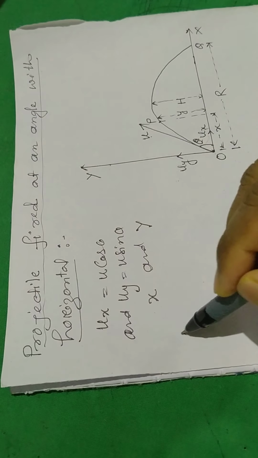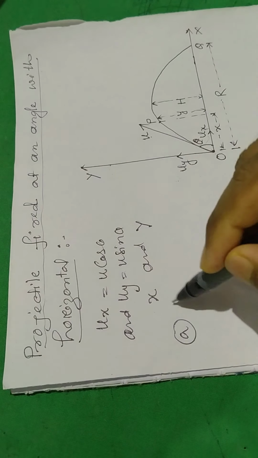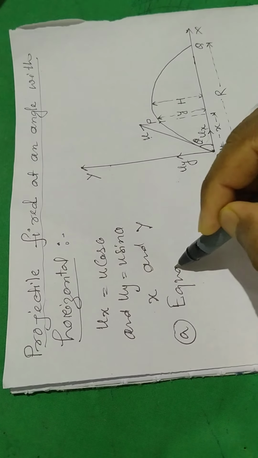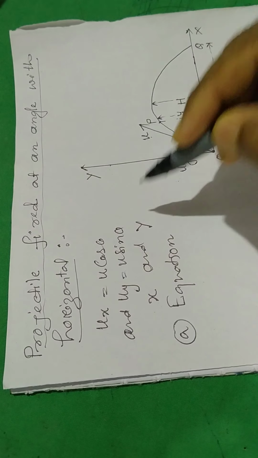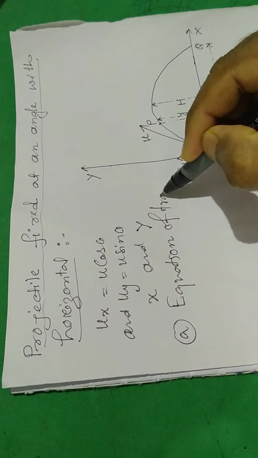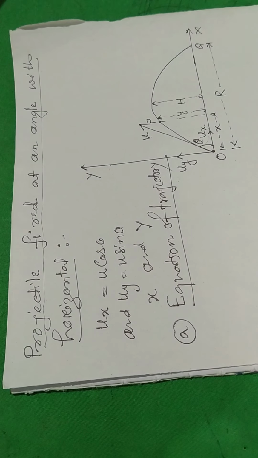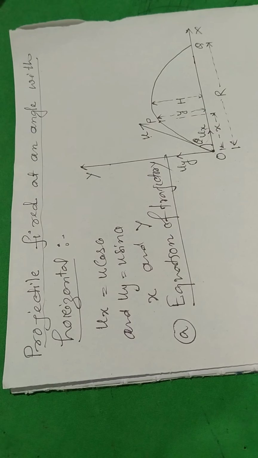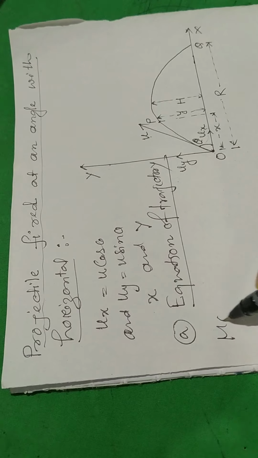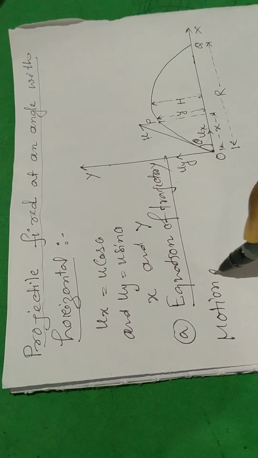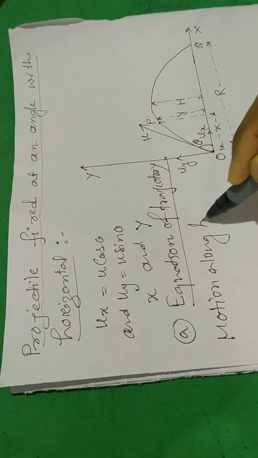Now I am going to discuss the equation of trajectory. What is trajectory? The path followed by the projectile is called trajectory. So what is the nature of the path followed by the projectile? That is what we are going to discuss. So we are taking motion along horizontal.